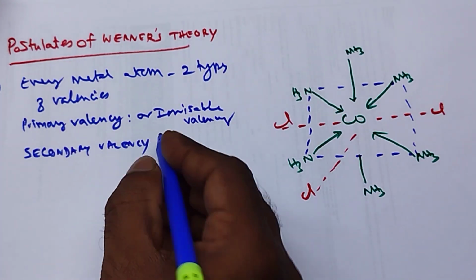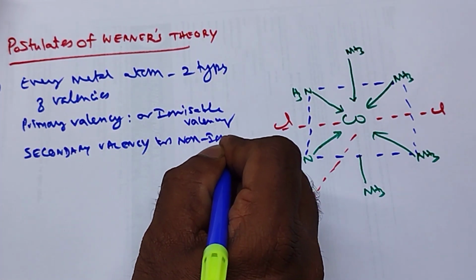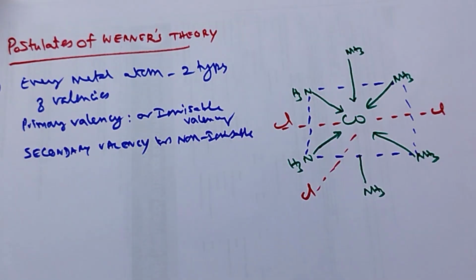Whereas the secondary valency we can call non-ionizable valency. What is the meaning of non-ionizable valency? The 6 NH3 ligands are attached to the central metal atom only. So that itself gives the structure of the complex. That is what we call octahedral geometry. Therefore, it is a non-ionizable valency.